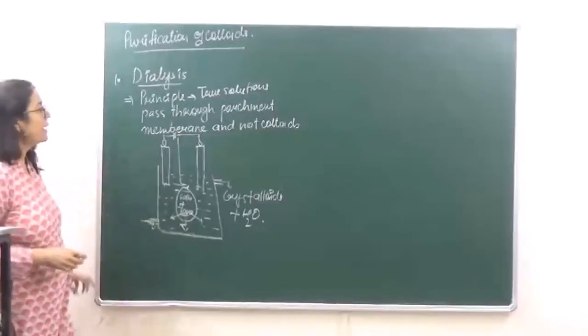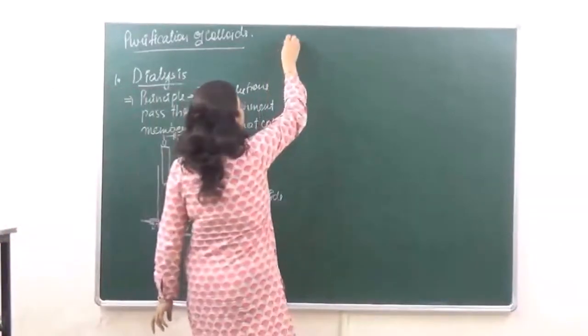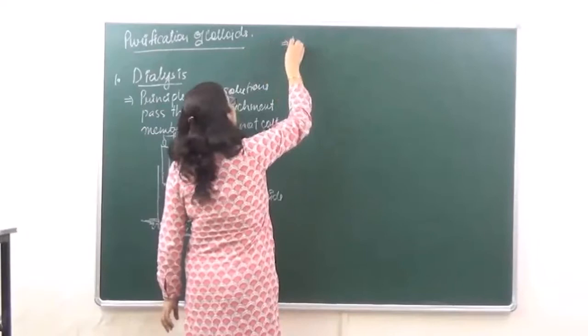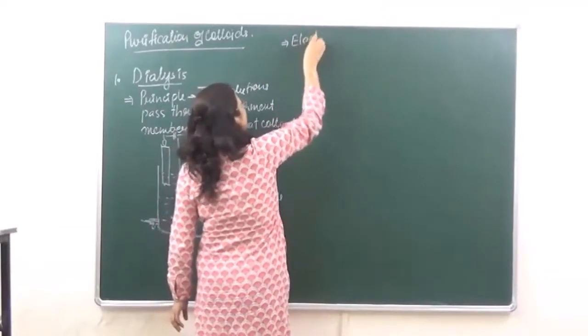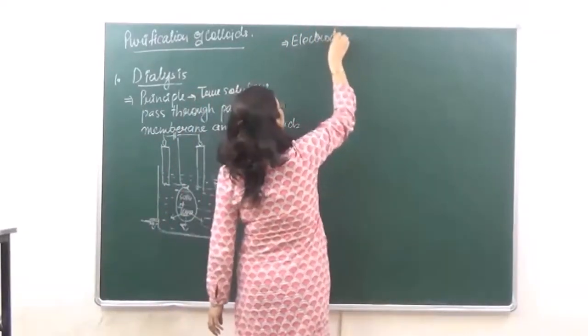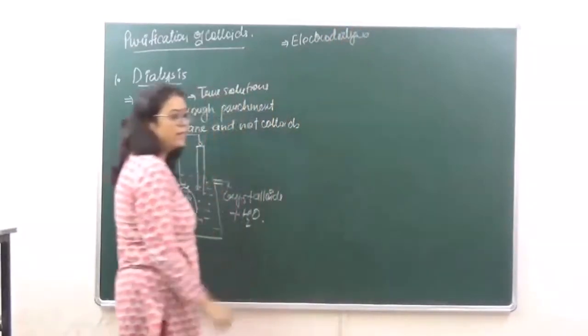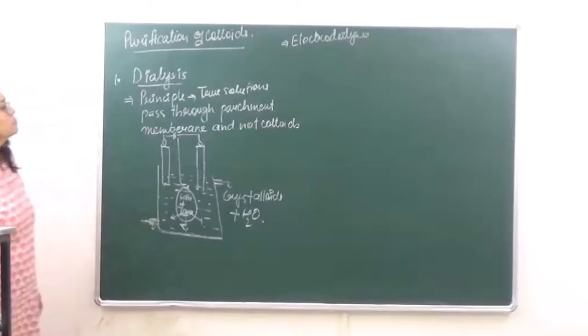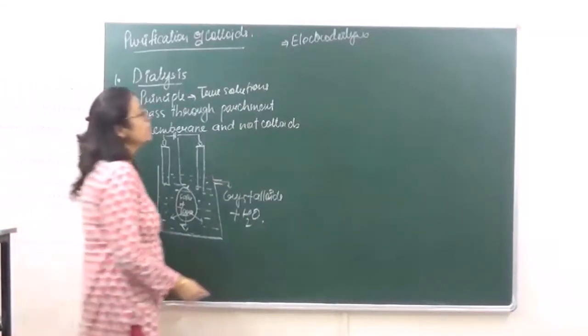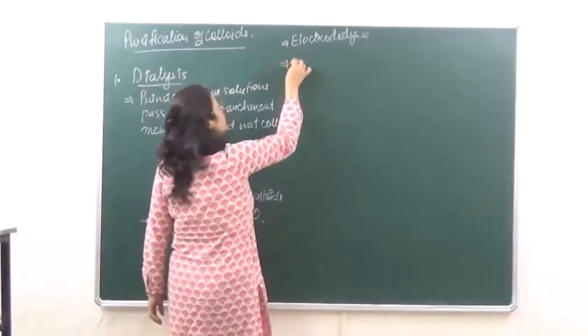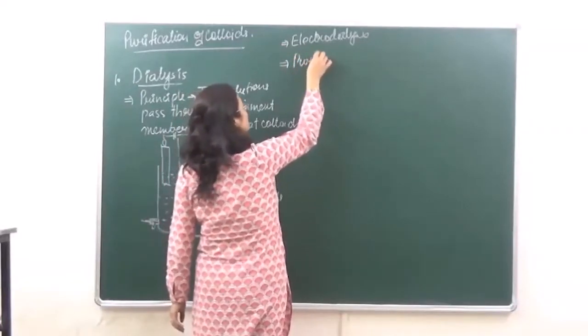So when we are applying electric field, the process that speeds up, and the process is now known as electrodialysis, right? Electrodialysis.